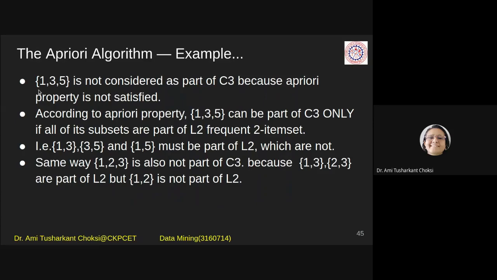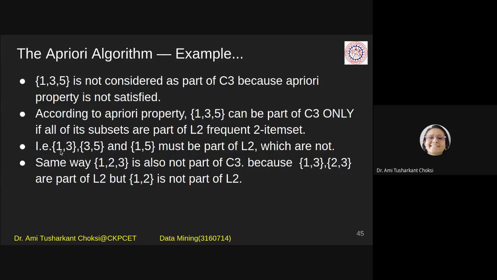We do have one more item set, say 1, 3, 5, which is also not considered as part of C3 because the a priori property is not satisfied. According to the a priori property, 1, 3, 5 can be part of C3 only if all of its subsets are part of L2, the frequent two item sets, isn't it?